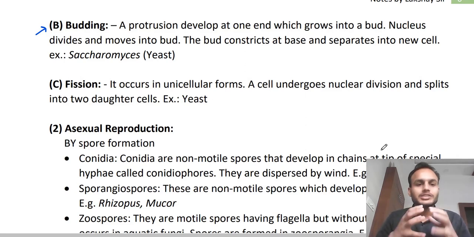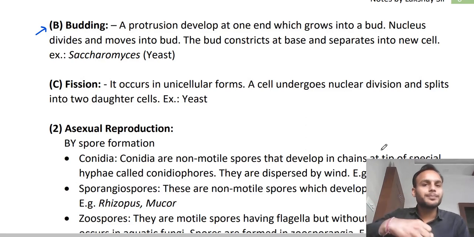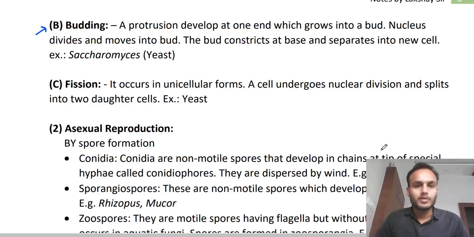Okay? So it's a simple process. A bud forms over the body and it grows into a new yeast cell. Simple. It can remain attached to the parent cell. In this case, they form a chain of cells over the parent cell. Right? So it can be observed as a chain of cells. Clear? So budding is very simple. A bud will be formed. So Saccharomyces yeast shows budding.